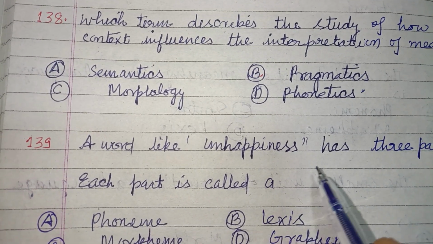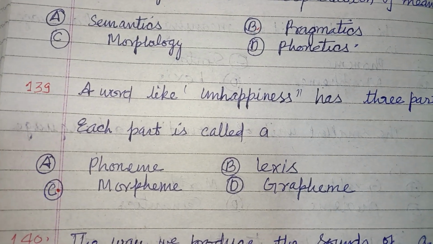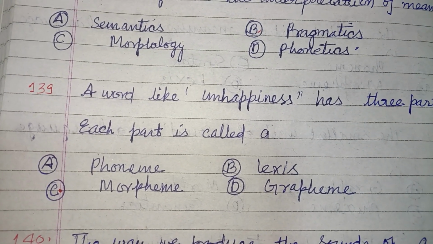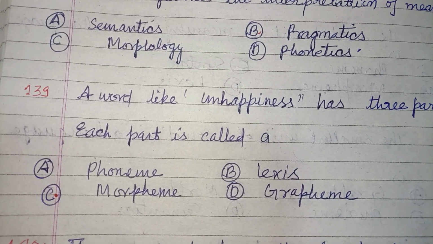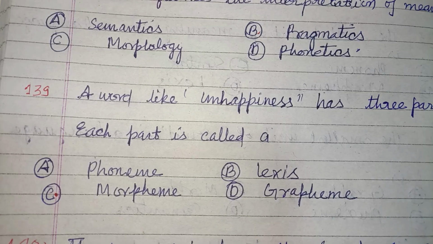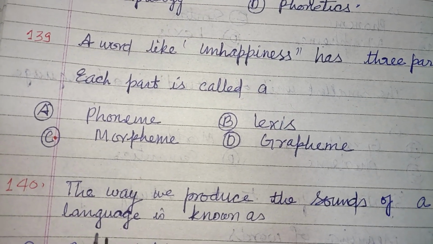A word like unhappiness has three parts. Each part is called a morpheme. So the parts of a word are called morphemes. Unhappiness is made from un plus happy plus ness. So these are individually called morphemes.